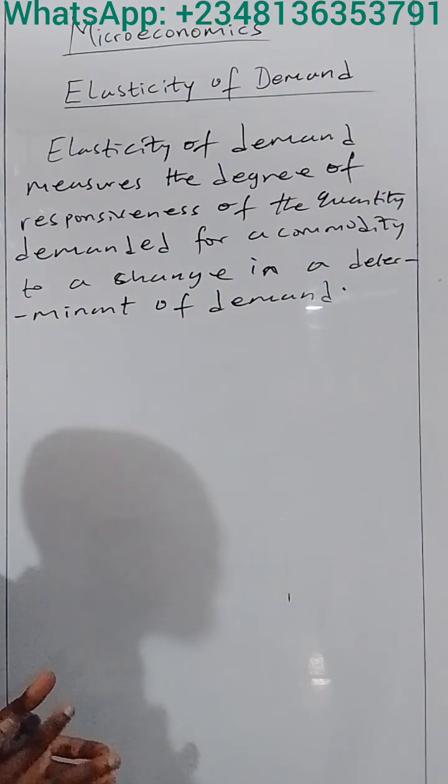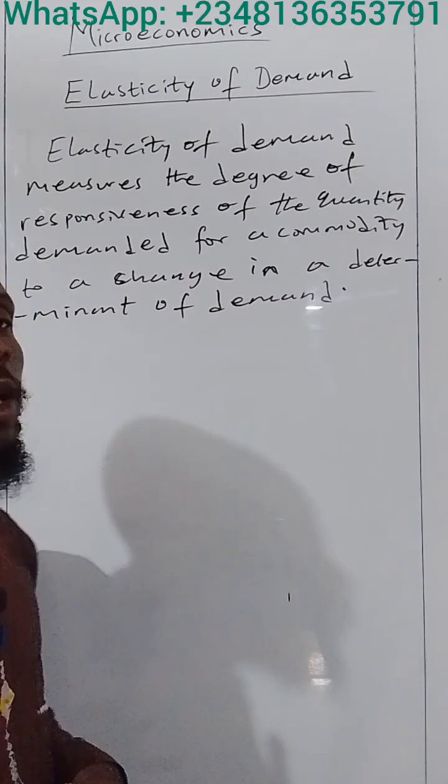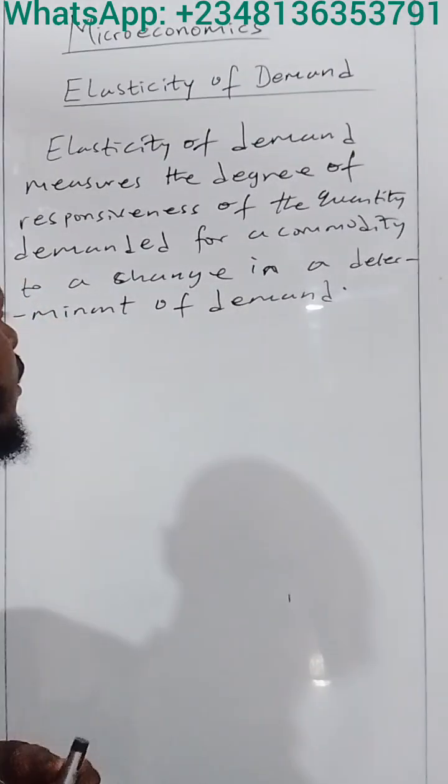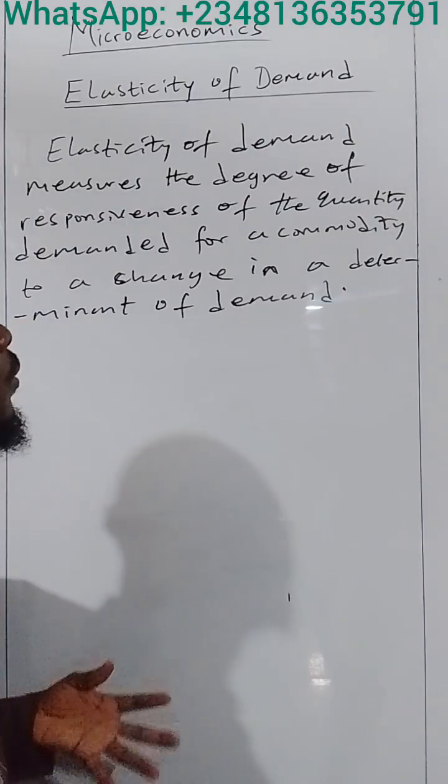Determinants of demand include the price of the commodity itself, the price of other commodities, the income of the consumer, and so on and so forth.